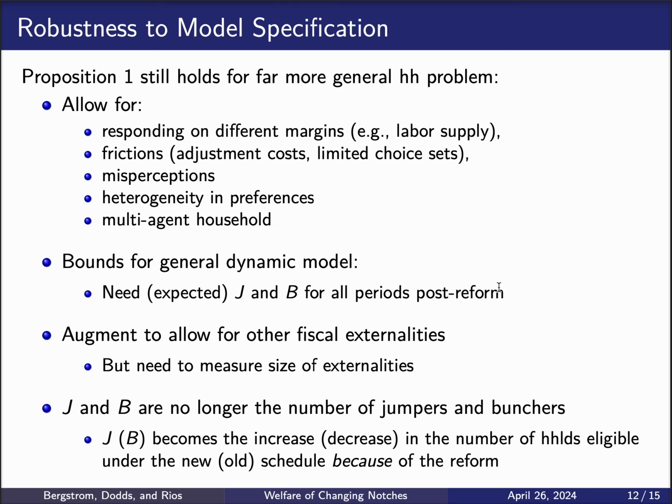And finally, we highlight in the slide that in this more general model, J and B are no longer the number of bunchers and jumpers. J now becomes the increase in the number of households eligible under the new schedule because of the reform, and B becomes the decrease in the number of households eligible under the old schedule because of the reform.